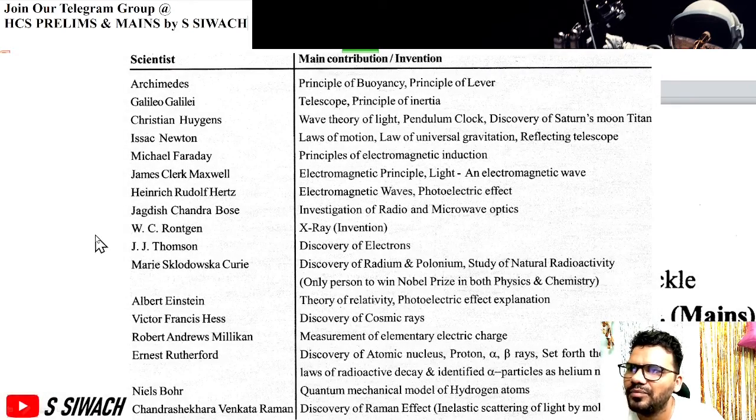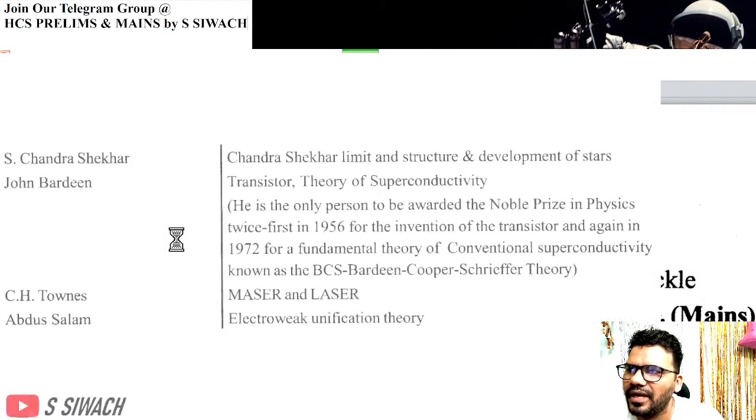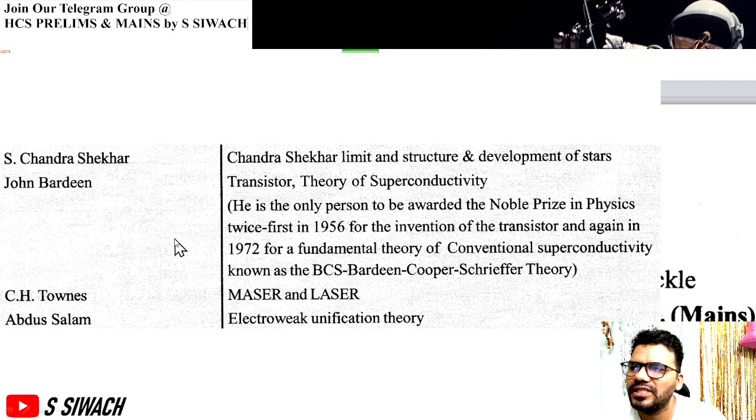So, these are the important scientists and their main contribution. You can go through it and check out if we have missed any of them. This is another list and this is the final page. So, these are important scientists and their discoveries. You can go through it.